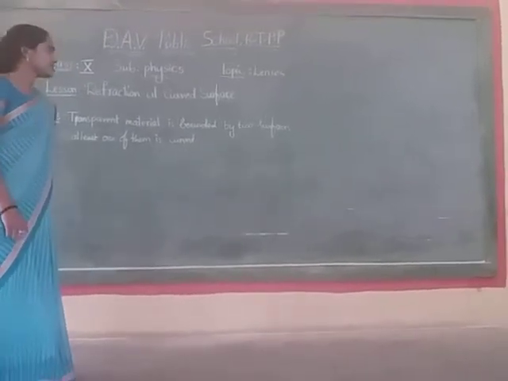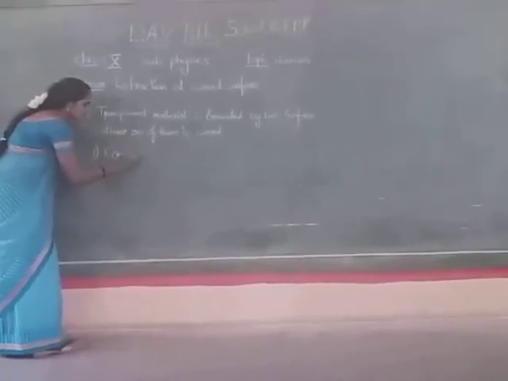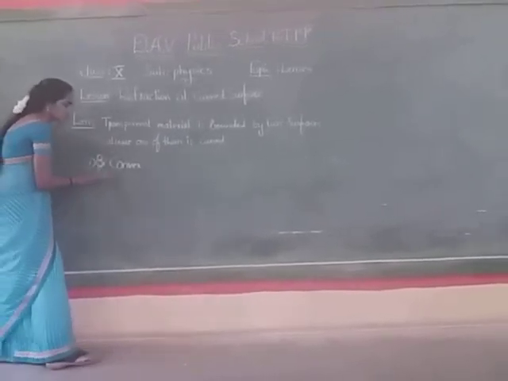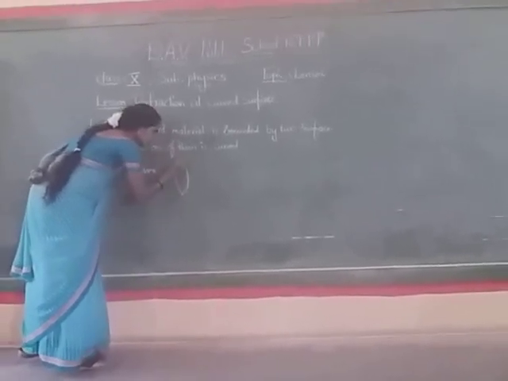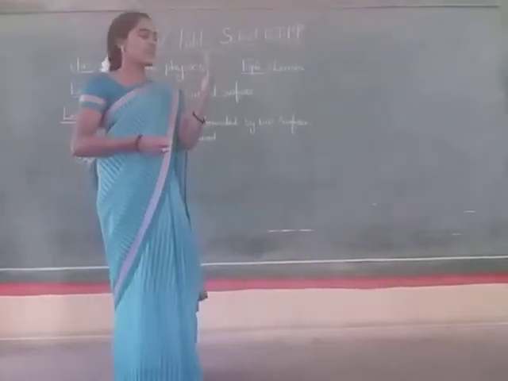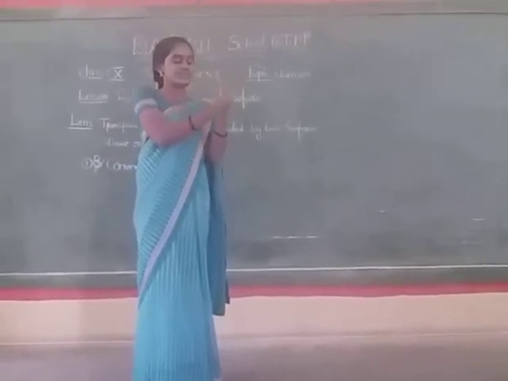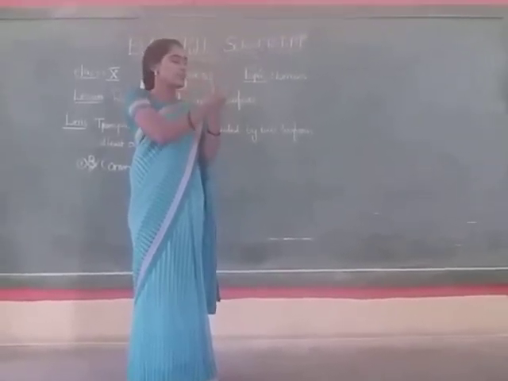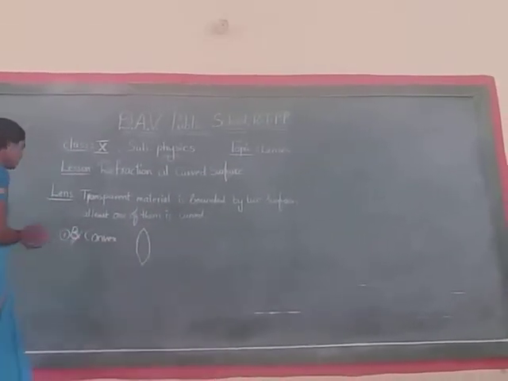There are different kinds of lenses. One is the convex lens, the biconvex lens. It has two convex surfaces. As already discussed, if we place our hand like this, the bulged outward surface is said to be a convex surface, and the curved inward surface is said to be a concave surface. If two bulged surfaces are there, this is a biconvex lens.